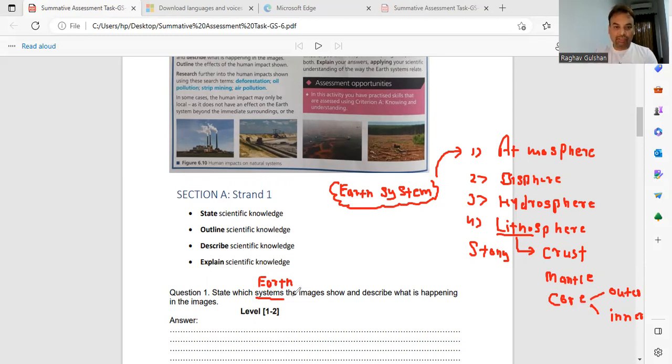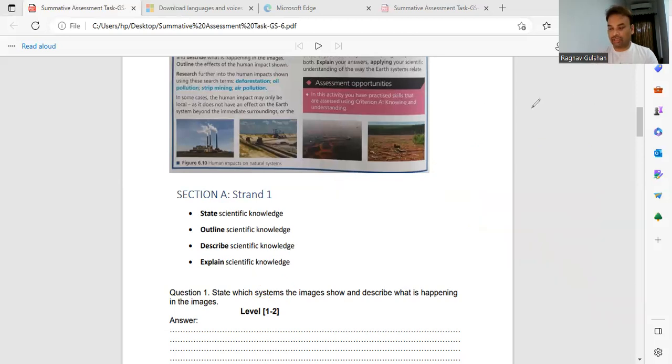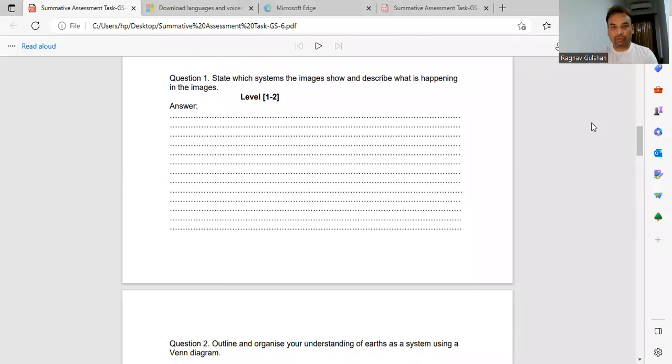So let me explain the first question, right? This is the brief introduction about this topic. State which system. Which system means the earth as a system. So let me take earth as a system and go to question number one. Question number one: state which system the different images tell. We have four images, right?